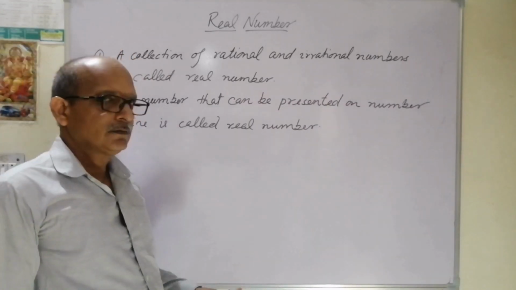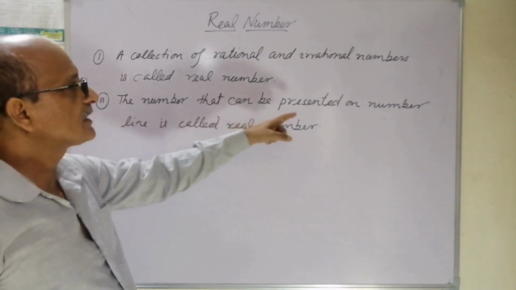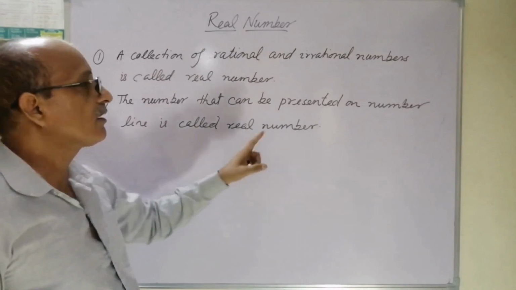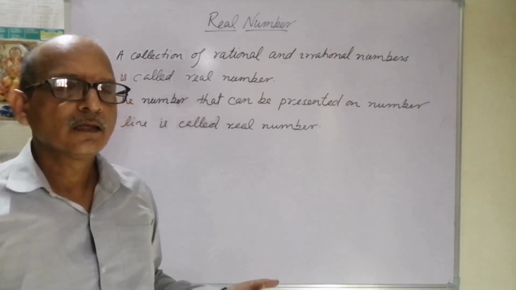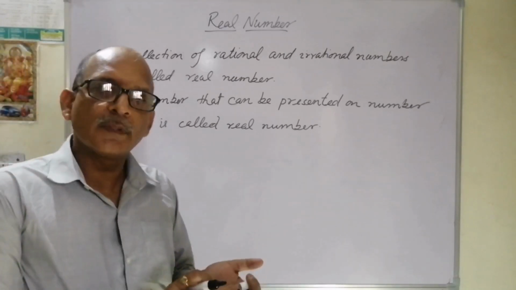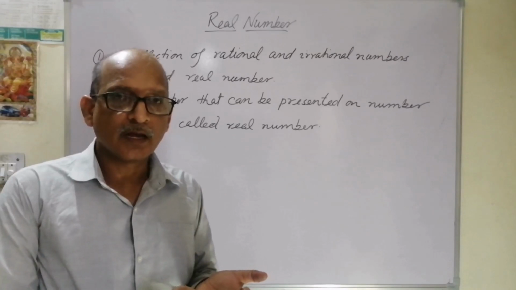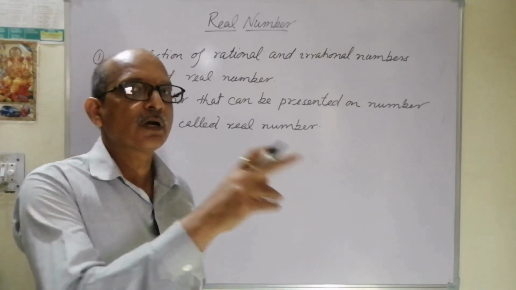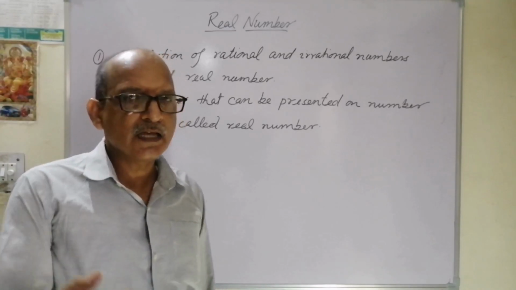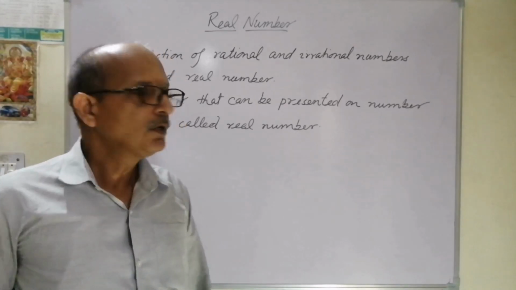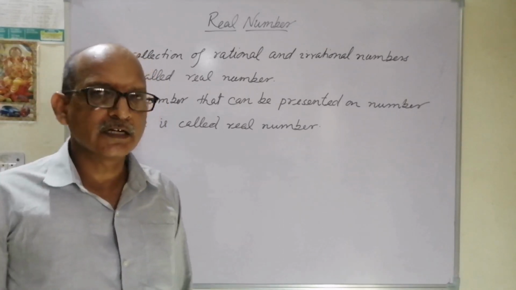Another definition of the real number is: the number that can be presented on the number line is called a real number. You have learnt in class 9th that you can present rational numbers on the number line. You can present irrational numbers also on the number line. I think you people have presented under root 2, under root 10, under root 13 on the number line. These are irrational numbers, but they are also presented on the number line. We will discuss rational and irrationals later.